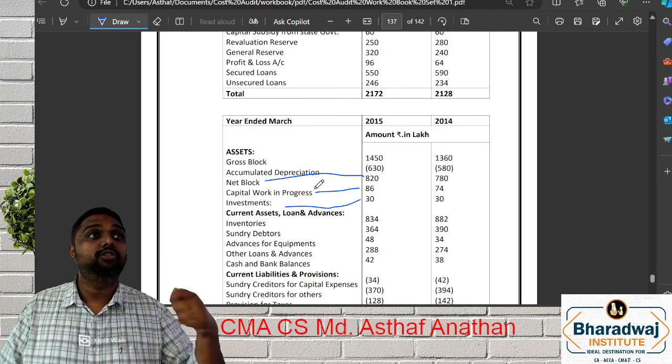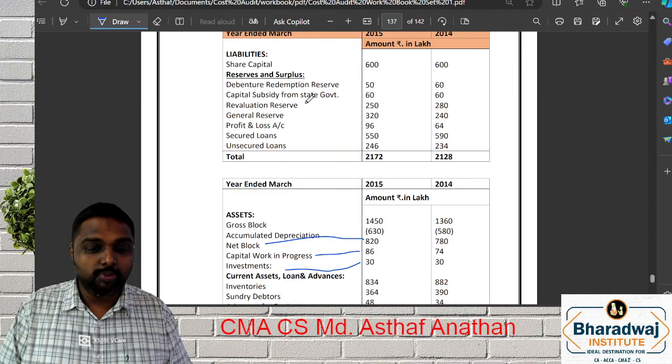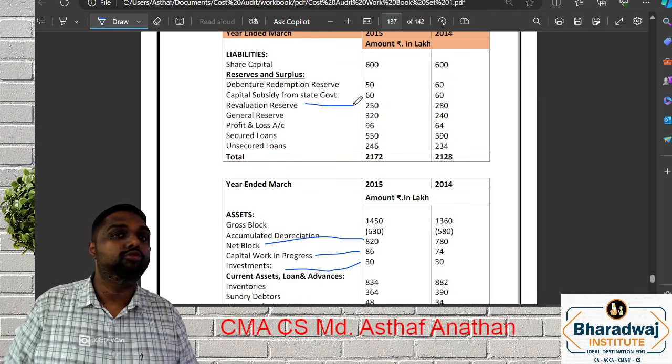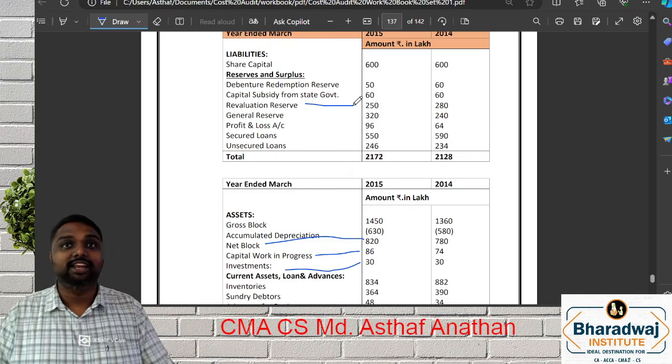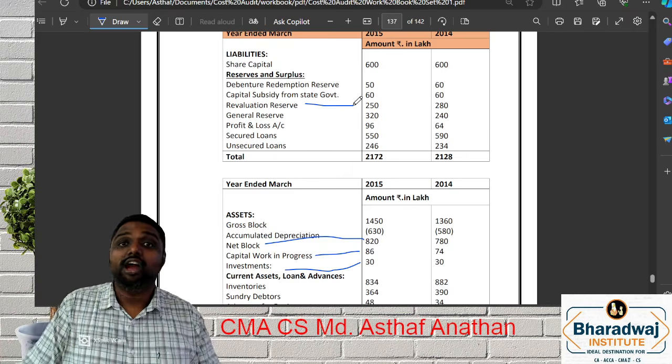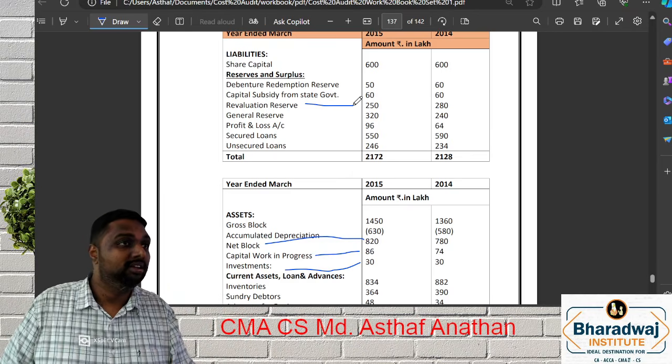Now I want to tell you one more main point. On the liability side, there is a item called revaluation reserve. We discussed in our previous sessions that we have to compute capital employed by eliminating the effect of revaluation reserve.